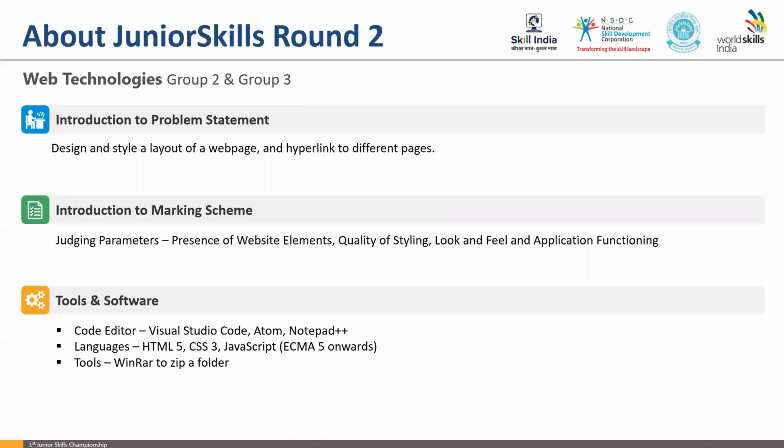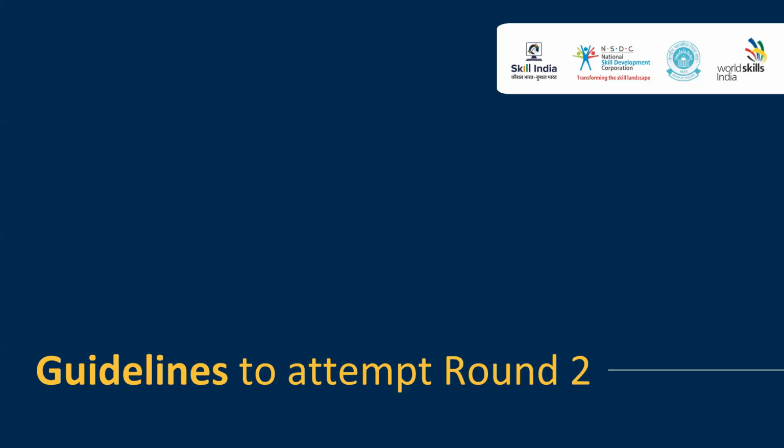Now, these are the set of informations and the recommendations you should take care of while preparing for round 2. Now, I will quickly move on to how you will be attempting your question paper on 31st of July. Email is the primary mode of communication that we are using, and we will continue to use that for all communication with candidates. So I request you to check your emails very regularly.